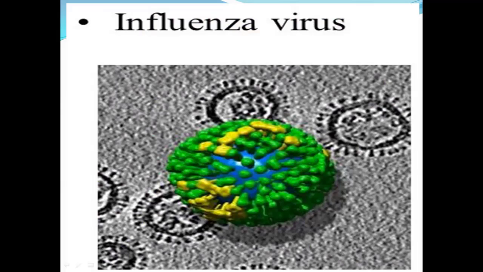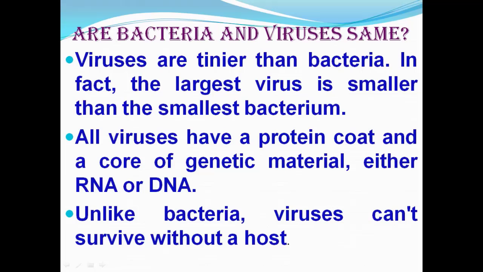Just now I told you about the influenza virus, with the structure we can see here. A virus is a set of instructions that takes over and controls a cell of another organism, and cells invaded by viruses are called host cells. Once inside a host cell, a virus instructs the cell to reproduce copies of the virus. So they can make copies of the virus.